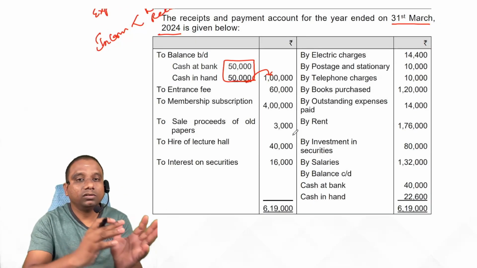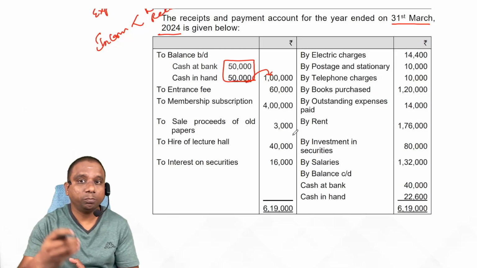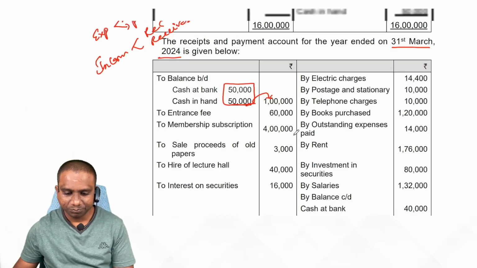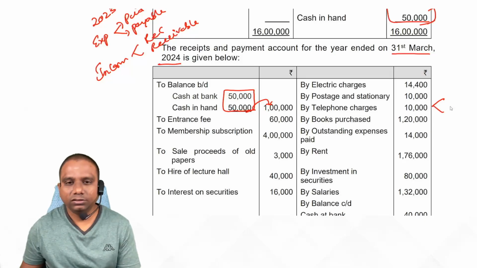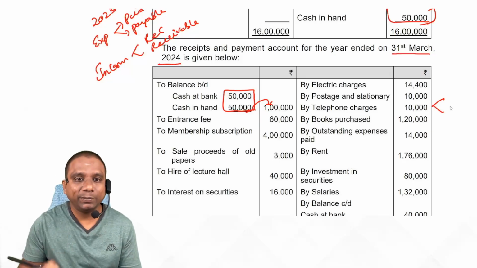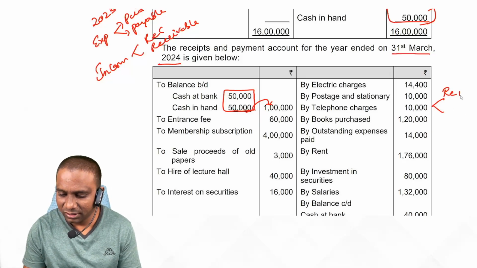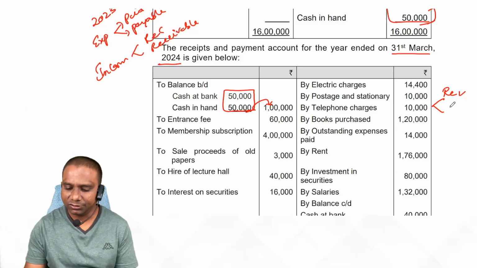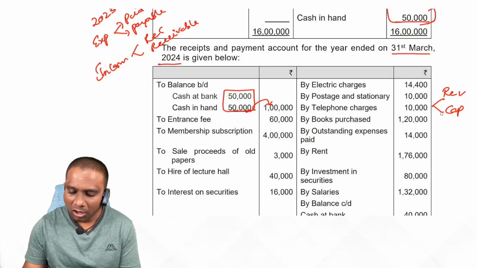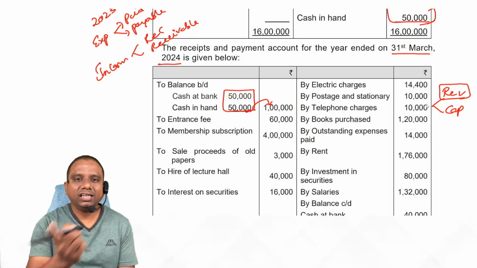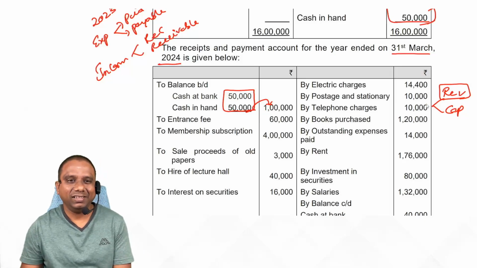Now observe one by one item. First observe the payments side, students. We can make two types of payments. One is revenue payments, revenue expenses. The other is capital payments or capital expenses. All revenue expenses are taken to the income and expenditure account directly.